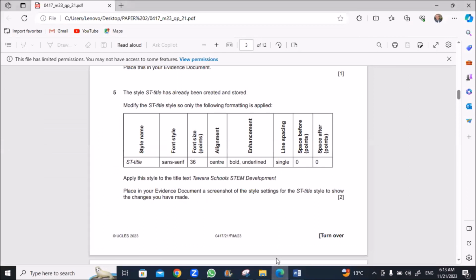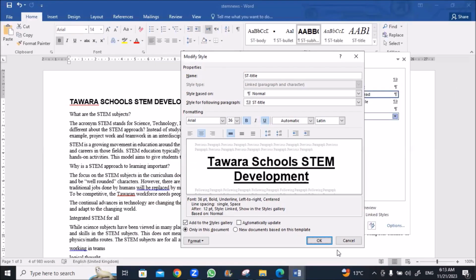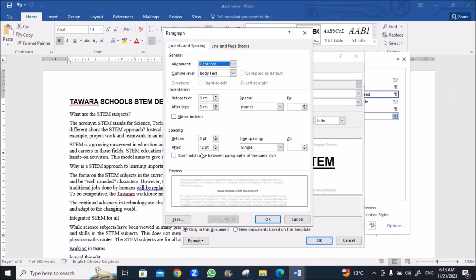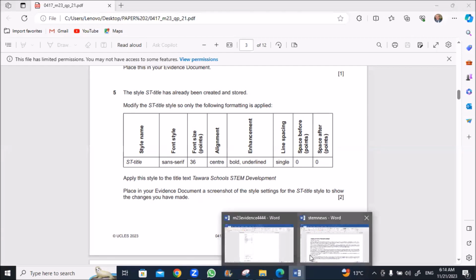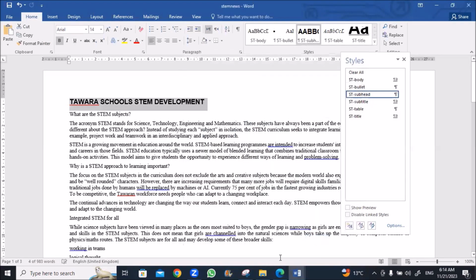Single and 0, 0. Okay, go to Format, Paragraph, line spacing is single. Before 0, and after has to be 0. Okay. And that's it.